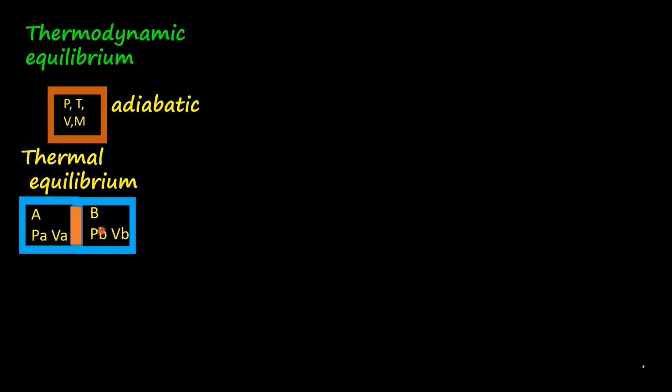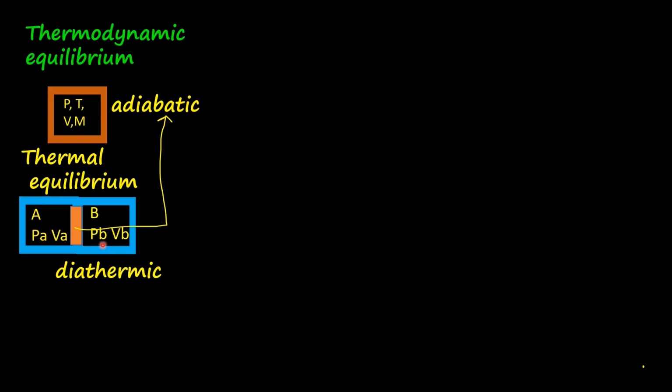Now, let us suppose it is separated by an adiabatic wall. So, system A and B cannot exchange their energies. But it is surrounded by a diathermic wall. Diathermic wall allows exchange of energy. So it can exchange energy with the environment.